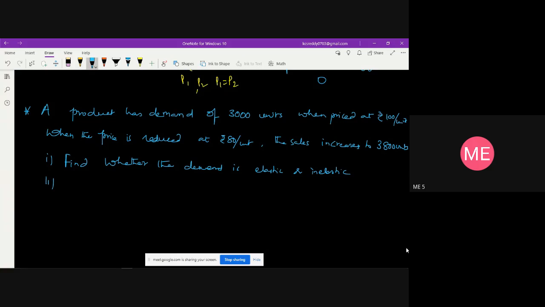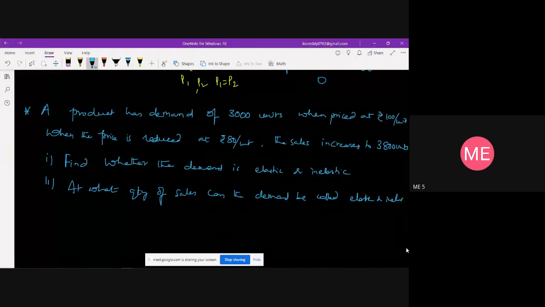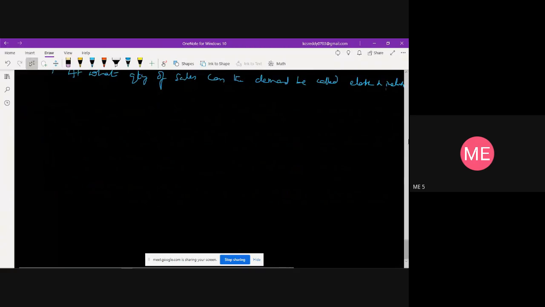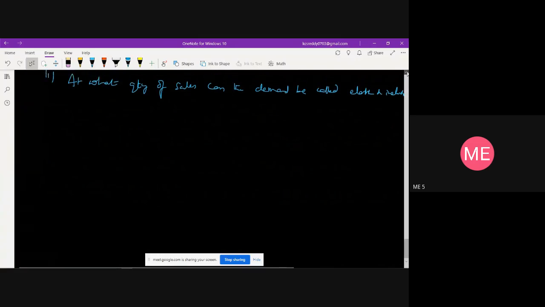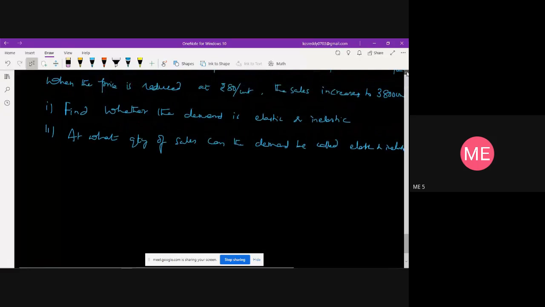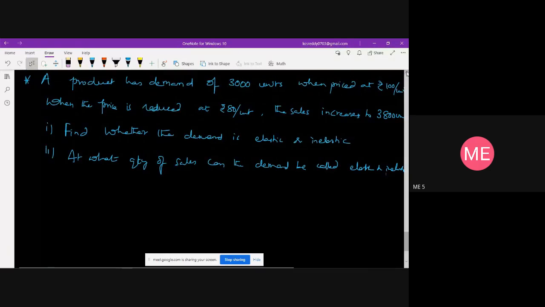The second one is we need to find at what quantity of sales the demand can be called elastic or inelastic. So these are the 2 things which you need to find out. Here we'll write the data first, what is given, and based on that we'll solve this.